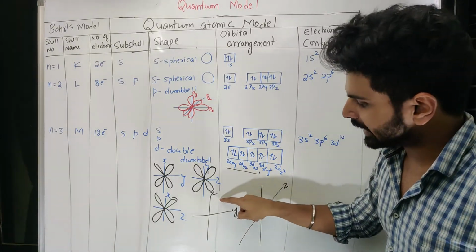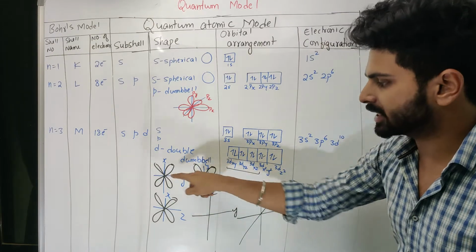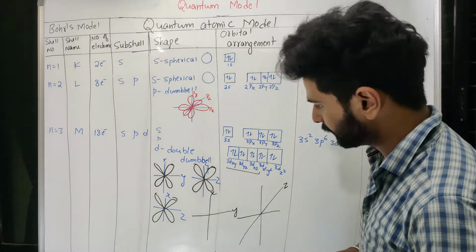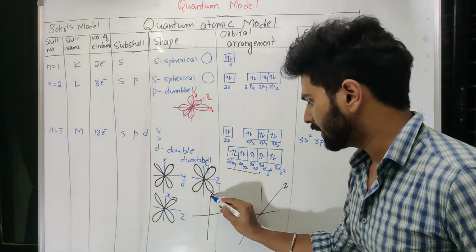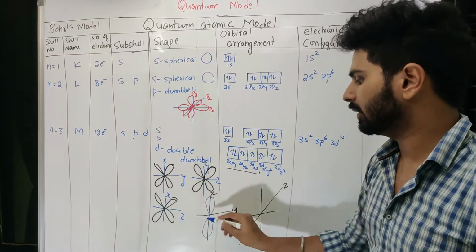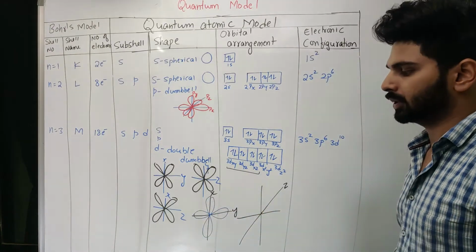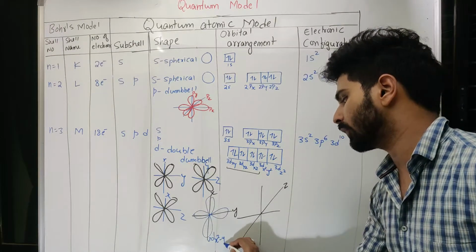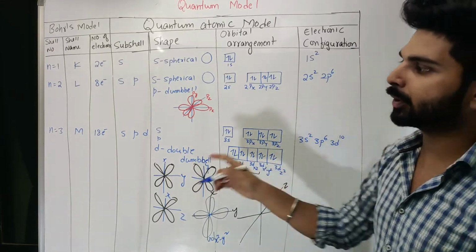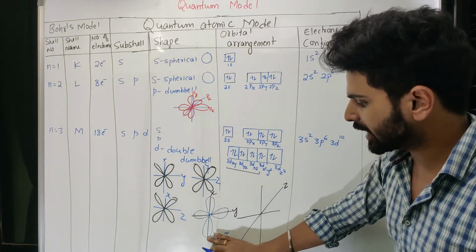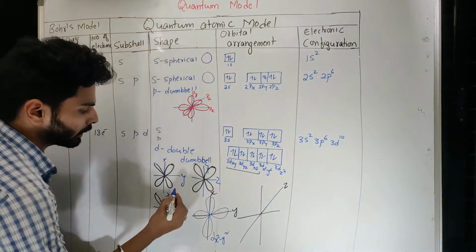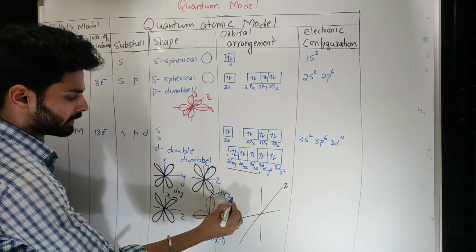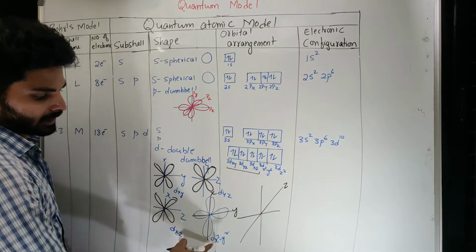So I can easily tell you that these planes are already utilized here, but what about the axis? Axis is not utilized, so that means I can utilize them now like this by using 2 dumbbells. So this is what is called dx square minus y square. I am using 3 here just because it is about the third shell. Otherwise, wherever I talk about d subshell, you can simply take this as dxy, this as dyz, and this as dxz, and this as dx square minus y square.